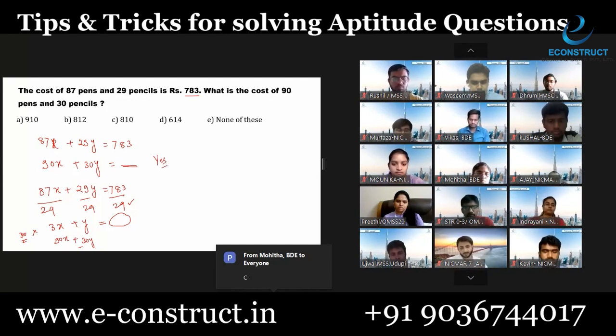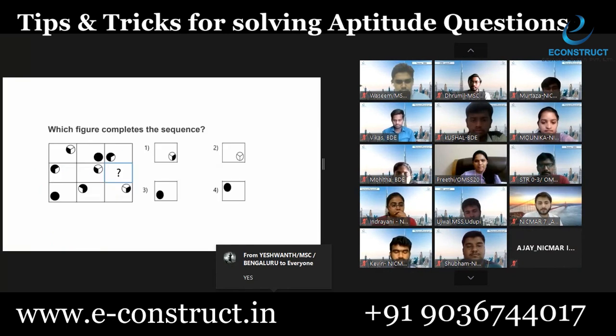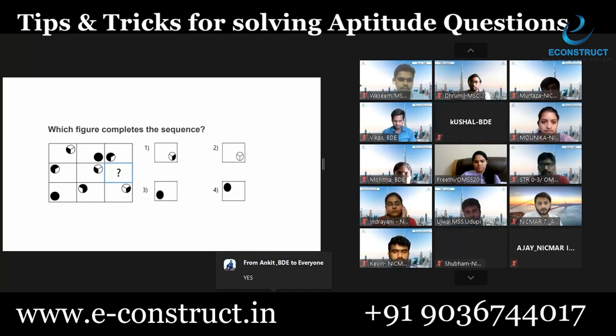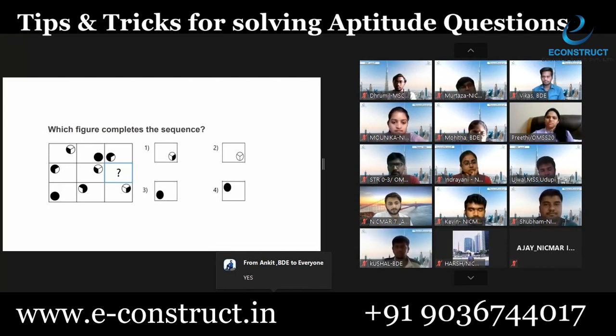Come on. Yes. So if you go by your logic of simultaneous equations, you will click your answer as none of these. So it's all about the concepts which we learned in our 10th standard and 8th standard. That will be helpful to solve the questions as far as aptitude is concerned. So it is all about brushing up our knowledge, whatever we learned up to our secondary school.